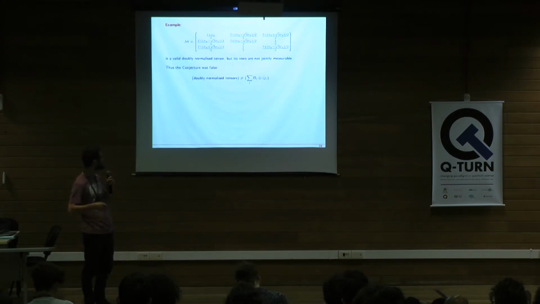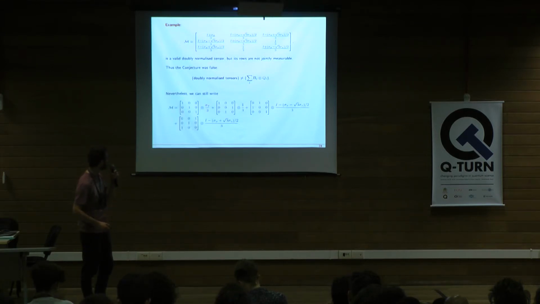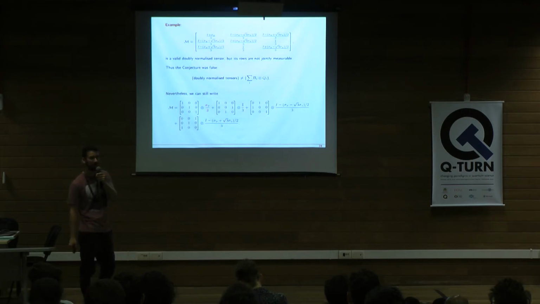And what we see is that by increasing the dimension of the entries of doubly stochastic matrices, we allow for a richer structure to arise, such that these two objects, which are the natural generalizations of doubly stochastic matrices and convex combinations of permutations, have a discrepancy between them, okay? Nevertheless, we can still write this object M here as some combination of permutations in which the coefficients sum to the identity, but in which not all of them are positive semi-definite. So these coefficients are some kind of quasi-POVM, right? They sum to the identity, but they are not all positive semi-definite.